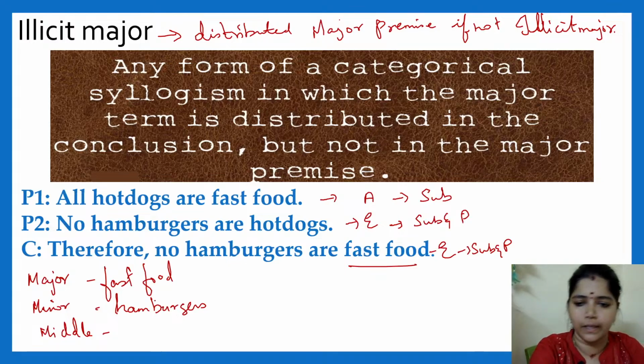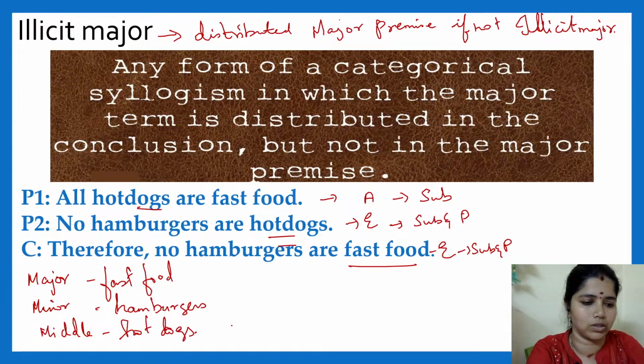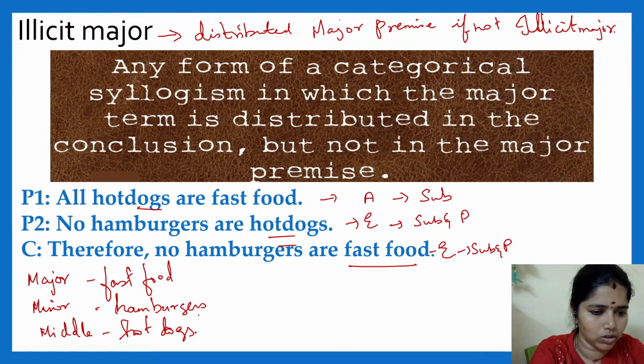Yes, everything is clear. What is the middle term? The middle term is your hot dogs. Yes, right? Middle term is your hot dogs. Very good.